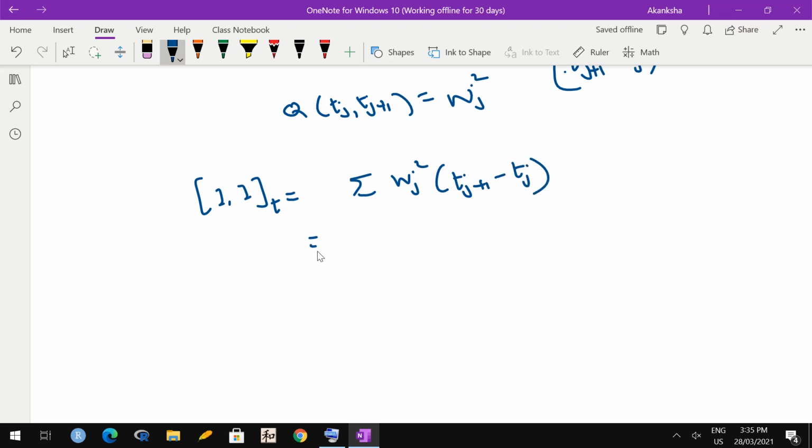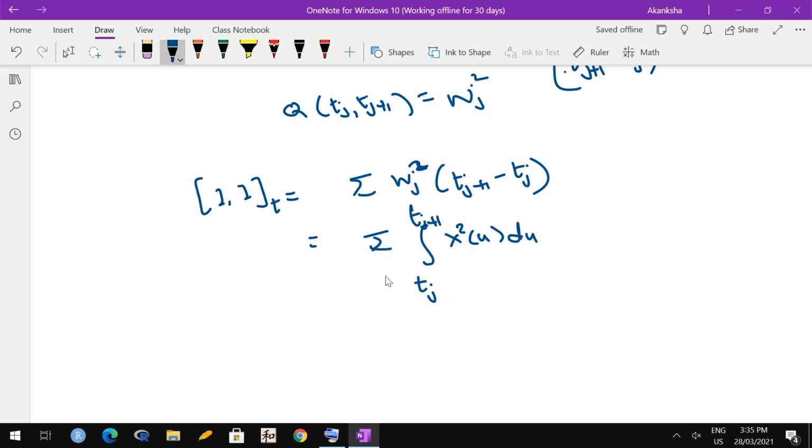And now again, because we are in a simple process, we will use the same trick that we did yesterday. wj is actually the value of x over the interval tj to tj plus 1. So this inside quantity can actually be written as integral of x square u du over the interval tj to tj plus 1, correct?